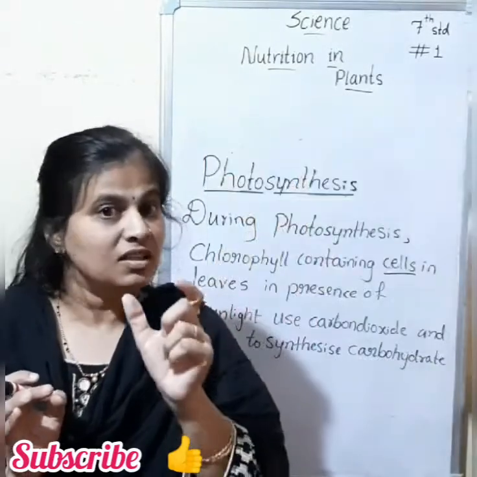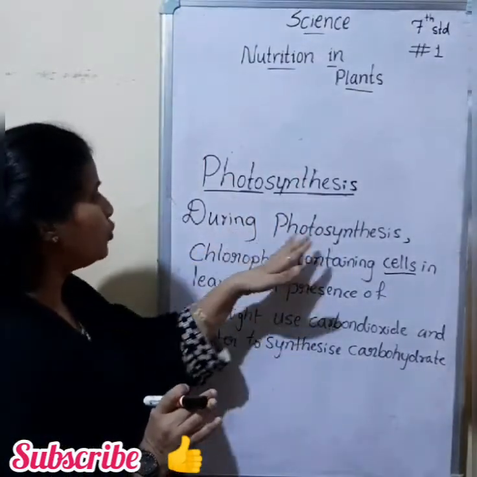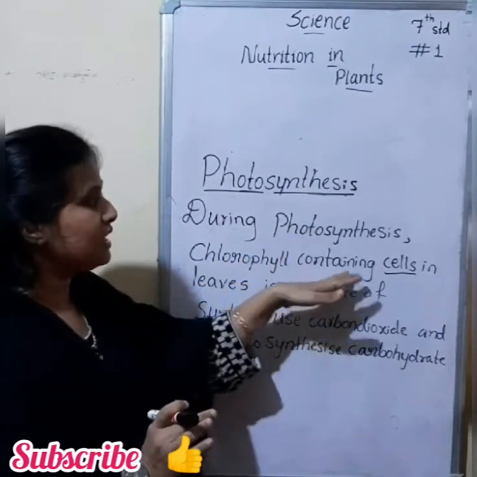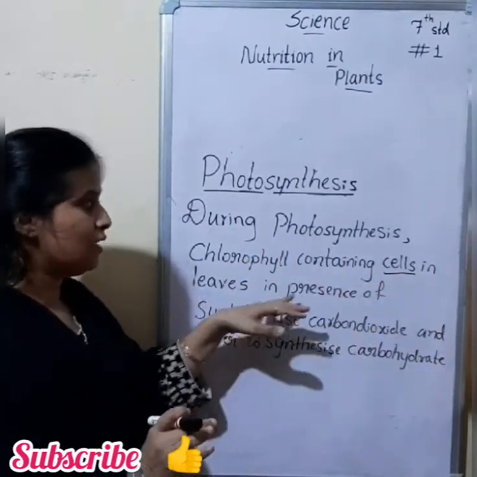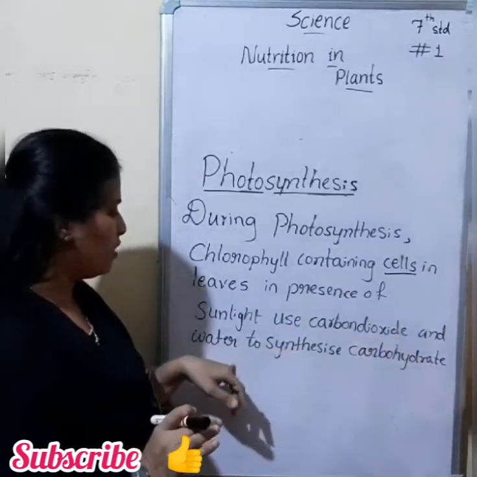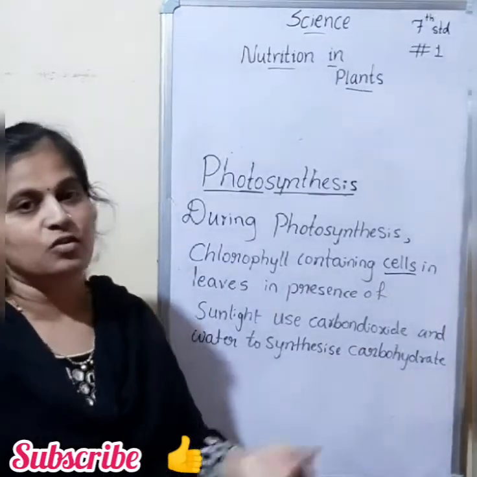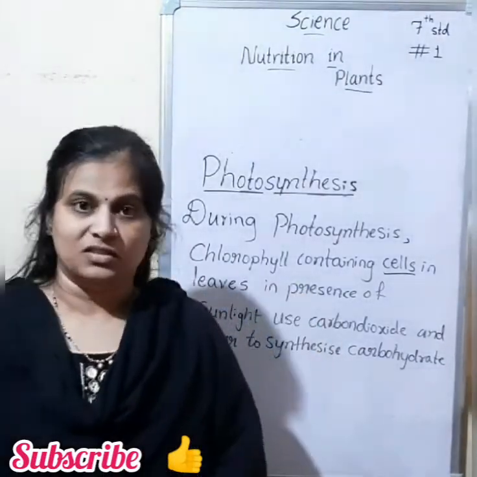So this is the cell structure. Let's come back to the process now. During photosynthesis, chlorophyll containing cells in leaves in presence of sunlight use carbon dioxide and water to synthesize carbohydrate. This is what is called photosynthesis.